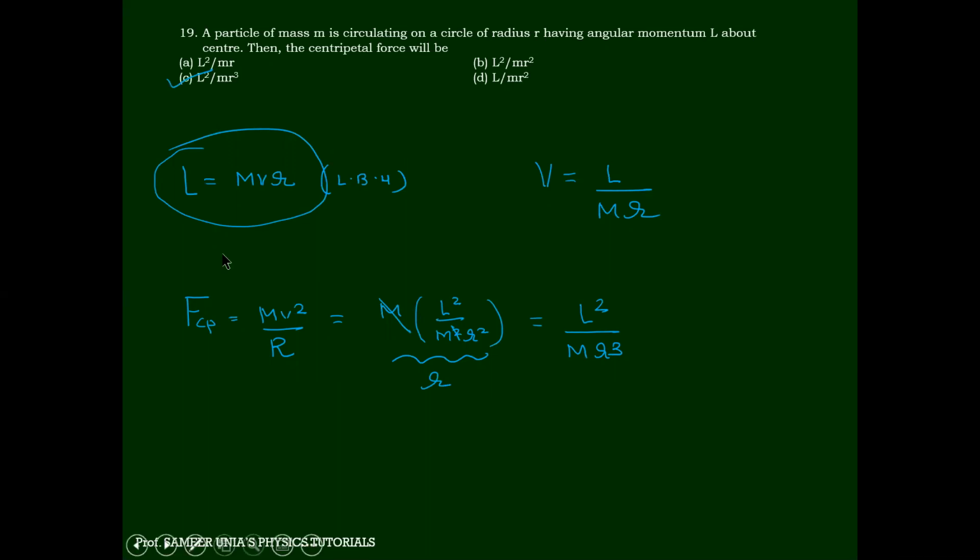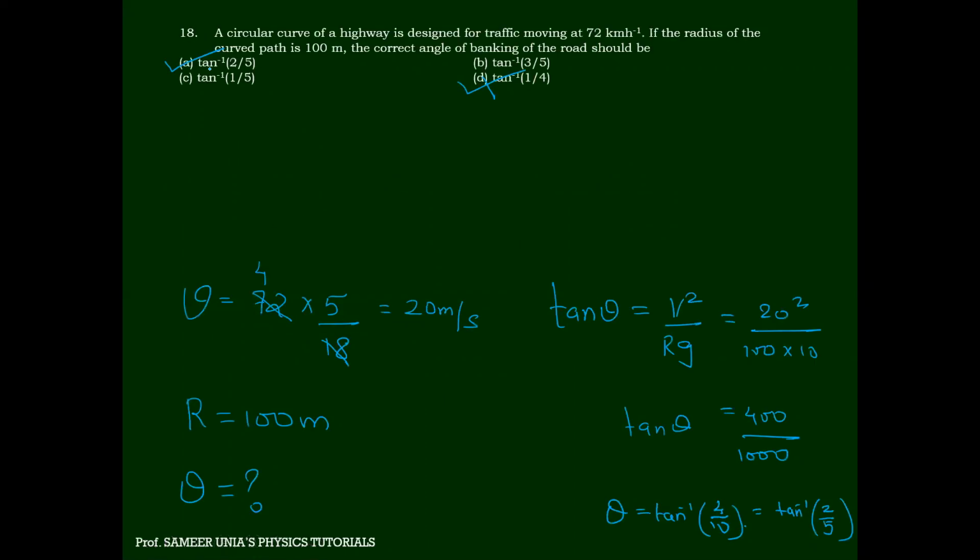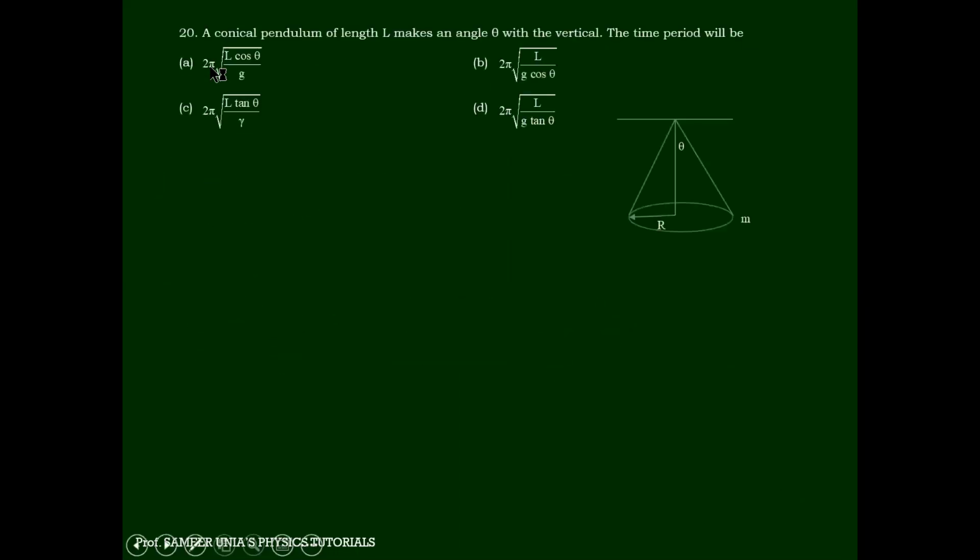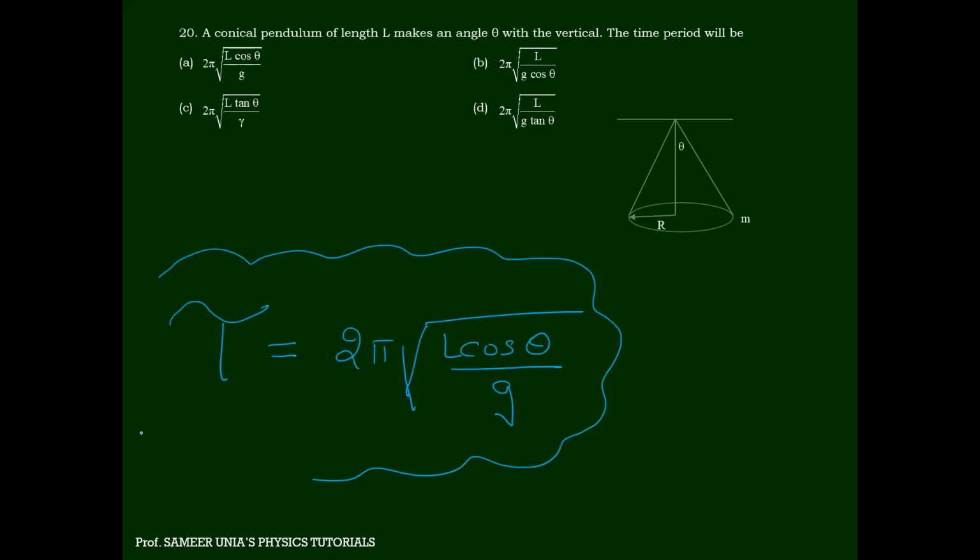Okay, question number 20. Does anyone know the formula for the time period of a conical pendulum? Come on, fast, please. I had done this. Hello, please reply, come on, tell me. 2 pi root of L cos theta by G. Do you remember the conical pendulum? Yes sir. It's 2 pi root of L cos theta by G. Again, conical standard result.